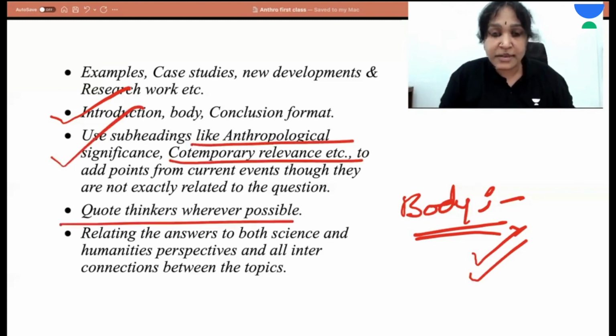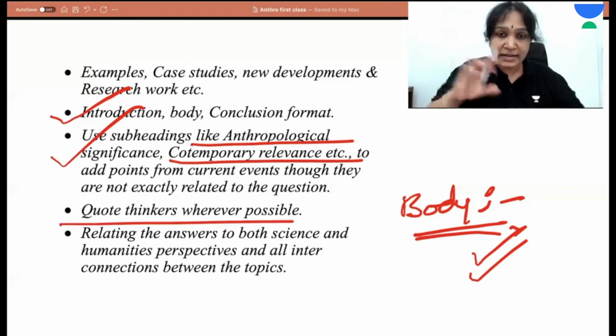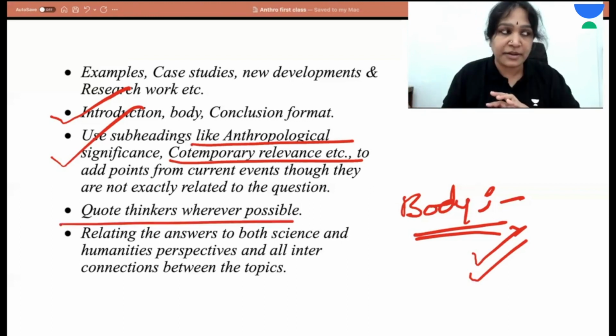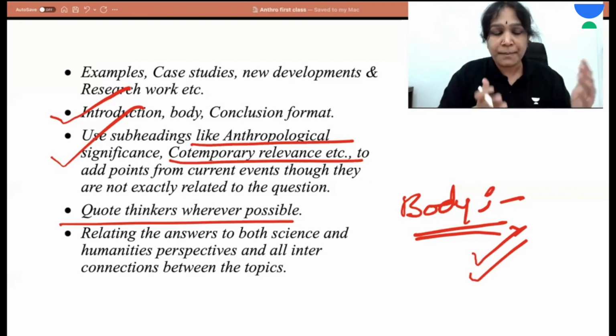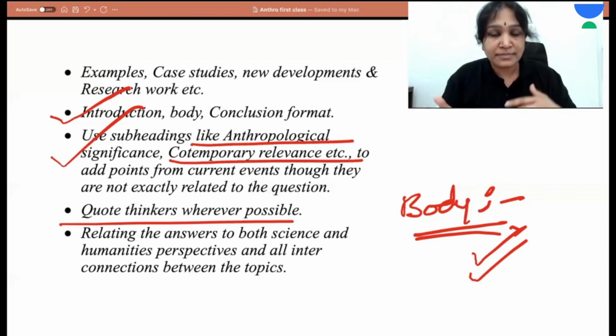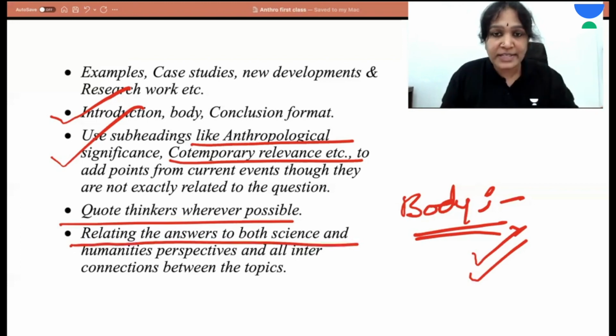And quote the thinkers wherever possible, and interrelate the topics, between different units of Paper 1 with Paper 2, like some thinkers in Paper 2 with Unit 6 of Paper 1. And relate the answers to both science and humanities perspectives.